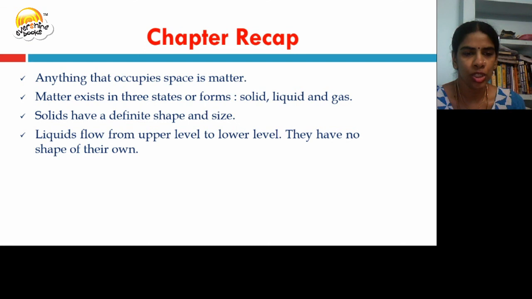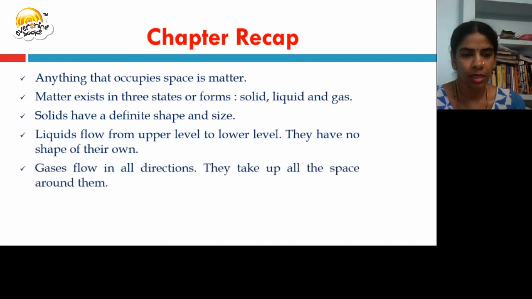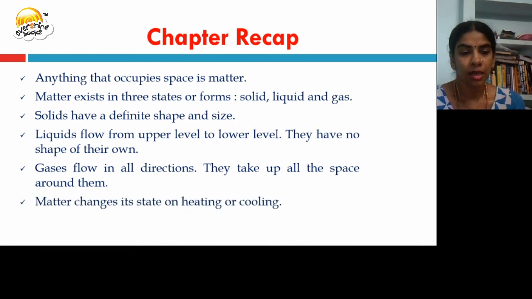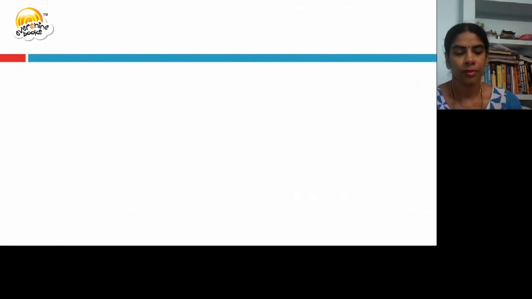They have no shape of their own. Gases flow in all directions. They take up all the space around them. Matter changes its state on heating or cooling. This ends chapter 10.